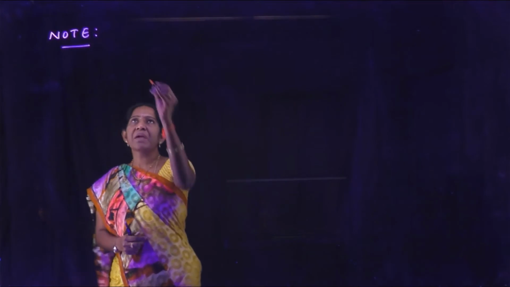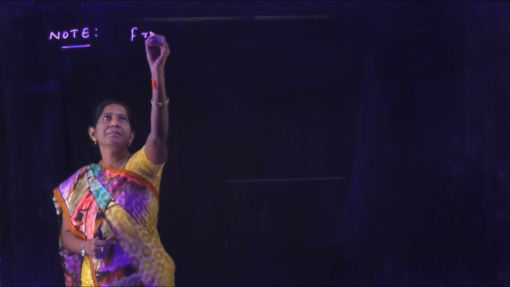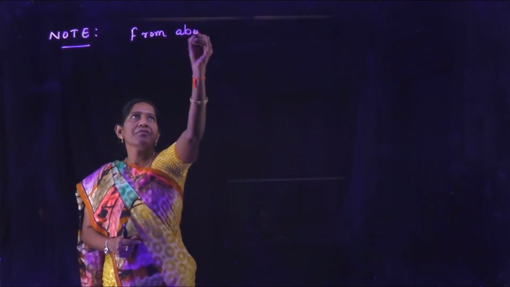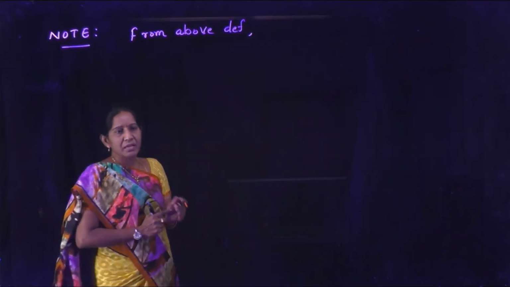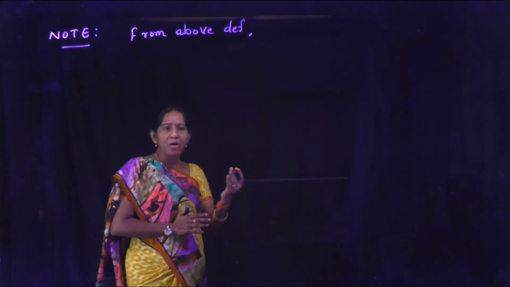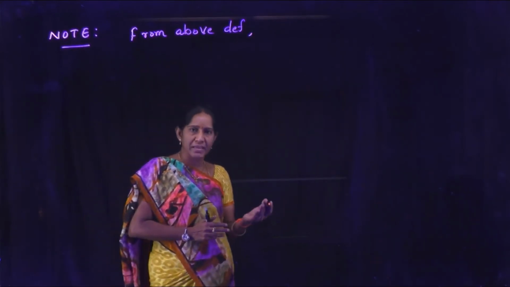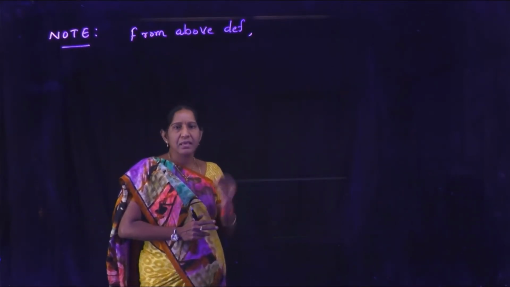Note, from the above definition, the number of favorable outcomes with respect to an event E is m.